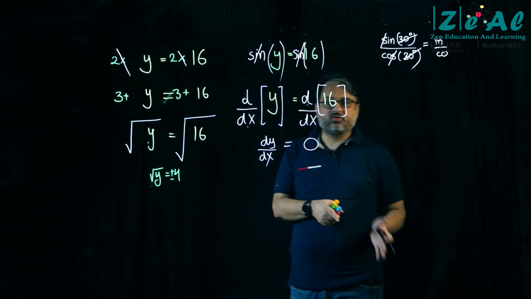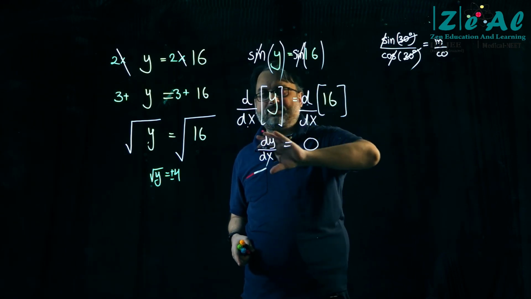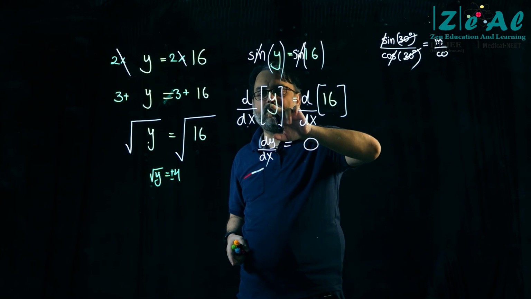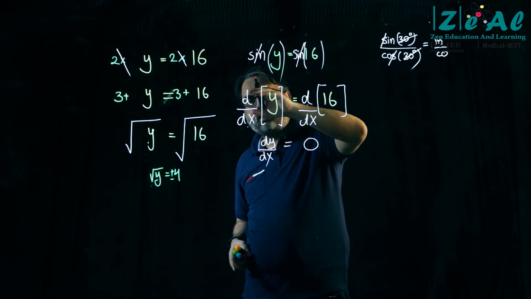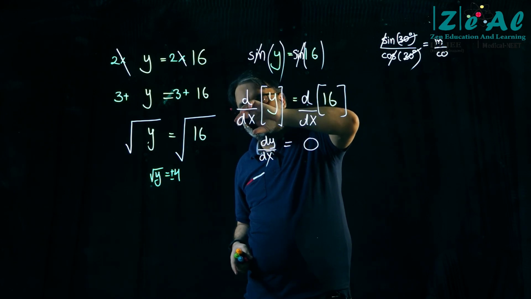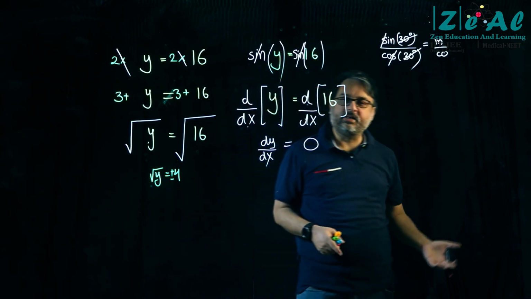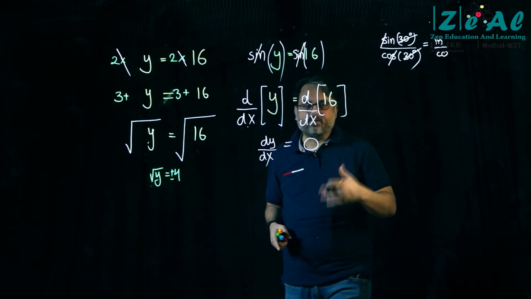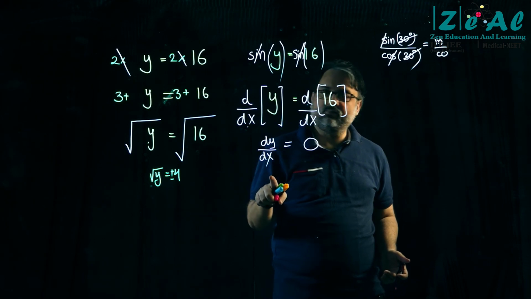That's the end of story. So d by dx of y is the same as dy by dx. Ultimately you can treat this as a fraction. यहाँ पे numerator में है dy by dx. It's just a way of writing.